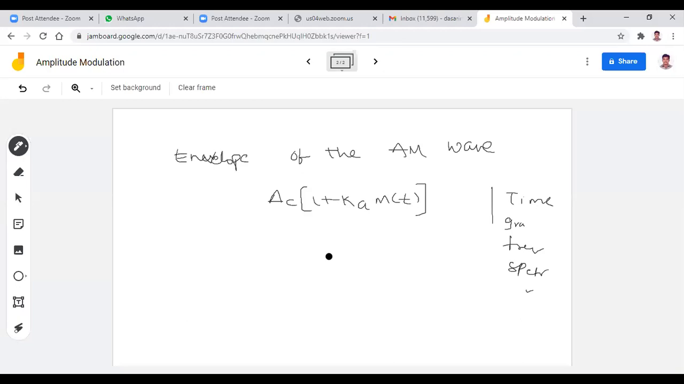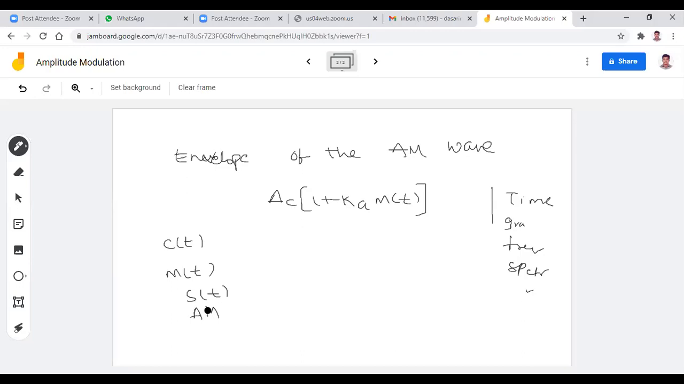So first, the time domain representation, that is the mathematical representation of the amplitude modulated signal, is completed: AC into 1 plus Ka m of t. Now I want to sketch the signal. I want to sketch this time domain representation: the sketch of carrier signal C of t and message signal m of t, and I want to sketch S of t also. Here S of t is nothing but the amplitude modulated signal. Suppose here I want to get S AM of t.